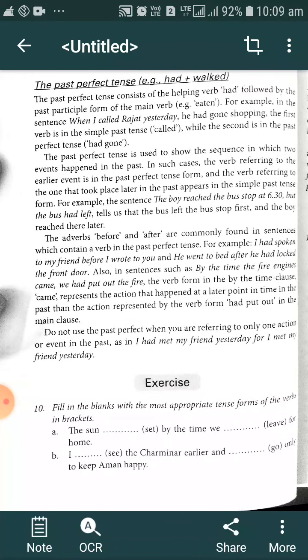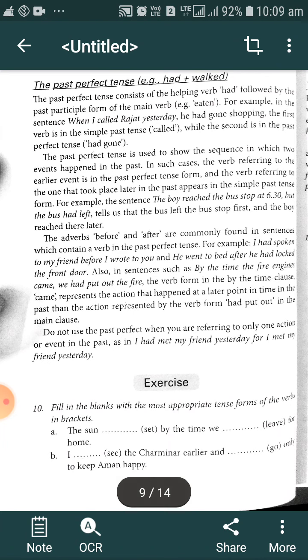So in that particular sentence, we get the idea: the boy reached the bus stop at 7:30, but the bus had left. It means the boy couldn't get the bus because the action of the bus leaving happened earlier. We get the idea that the boy reached the station later, after the bus left. Okay, you must have understood.